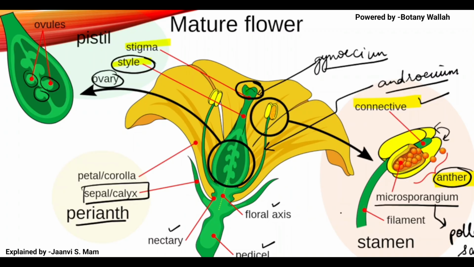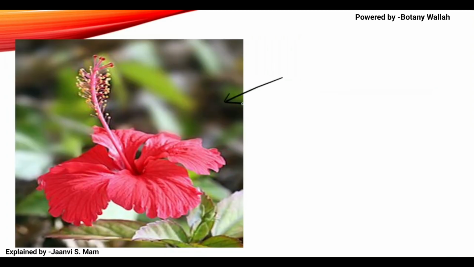Microsporangium. Then you can see the filament. We will discuss this all in detail, but for now you should know a glimpse. So I hope you can see this hibiscus flower. Commonly we take hibiscus flower for studying flowering plants.